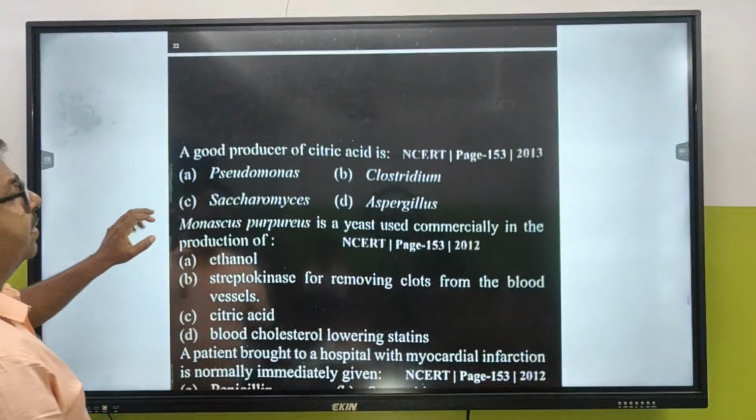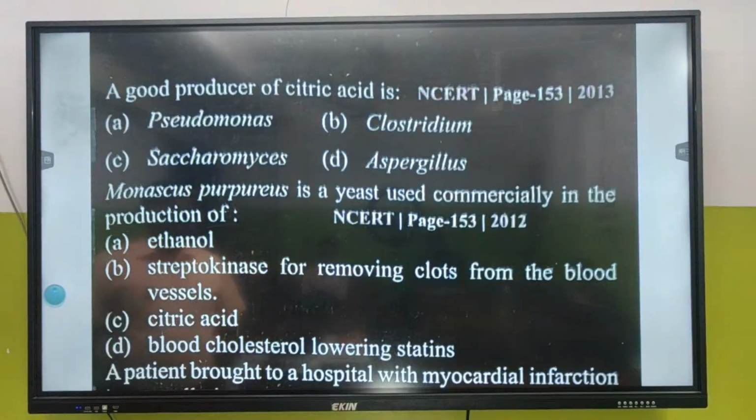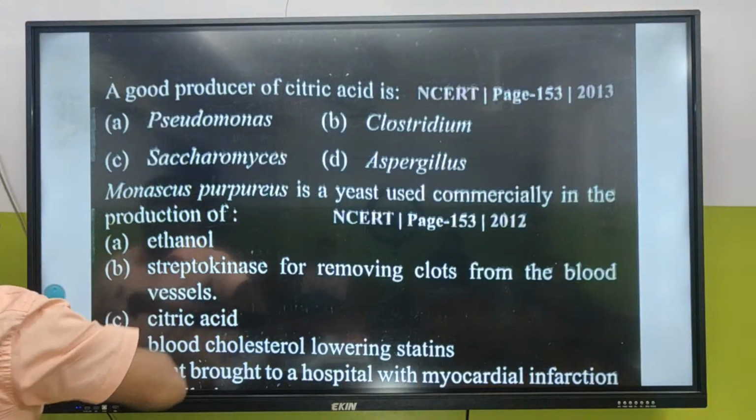Good producer of citric acid is Aspergillus niger.